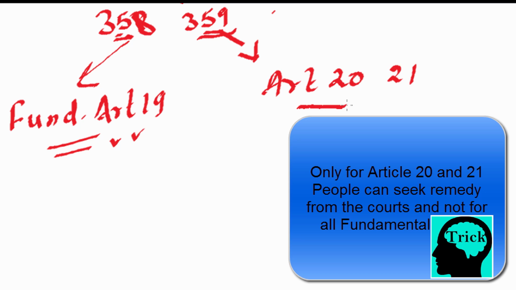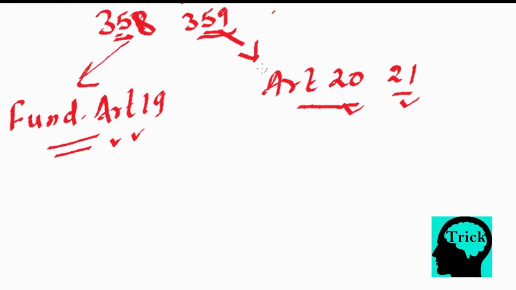Also, the state cannot take away the fundamental rights under Article 20 and 21. This restriction was imposed through the 44th Amendment Act. The 44th Amendment Act also imposed some restriction on Article 358. It said that the 6 fundamental rights under Article 19 cannot be taken away during any other emergencies. They can be taken away only during national emergency due to war or external aggression, and not due to internal emergencies, not due to armed rebellion. These 2 restrictions were imposed by the 44th Amendment Act.